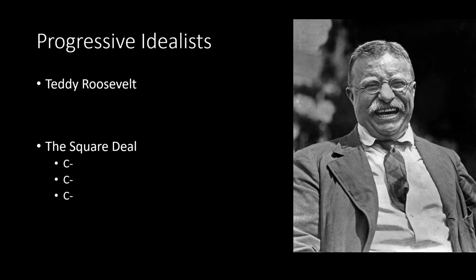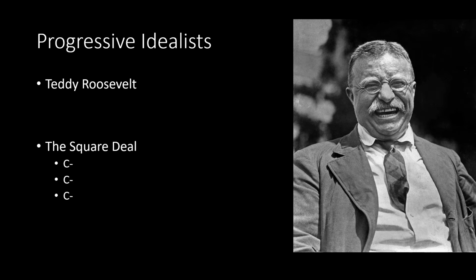The next guy is by far my favorite guy in U.S. history, Teddy Roosevelt. You can just look at him here, just a different kind of guy. And we'll get more into the details of Teddy Roosevelt at a later date. But he is a perfect example of a progressive idealist.